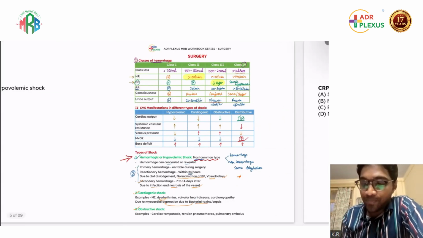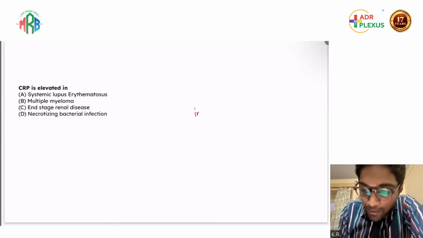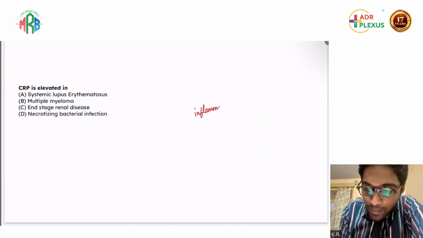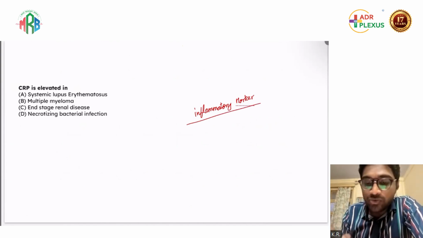Okay. Next, CRP is elevated in which of the following conditions? CRP is an inflammatory marker. So from these options, which denotes an active infection?